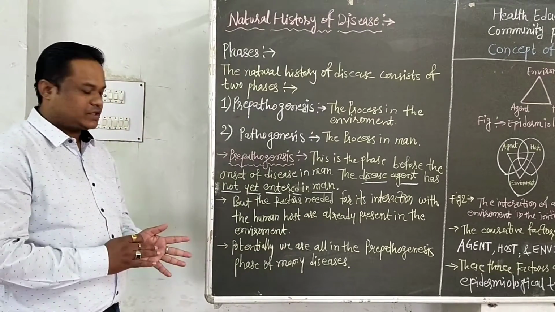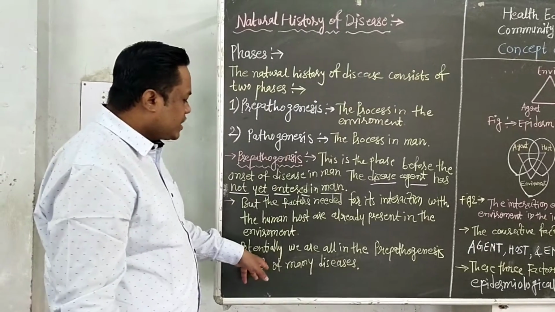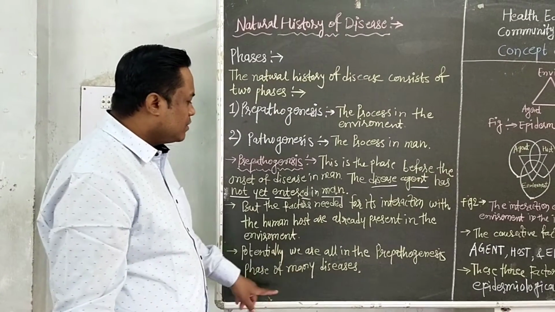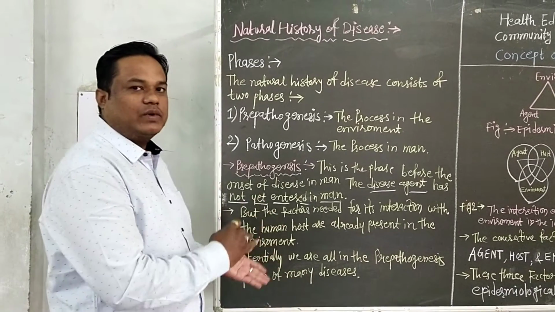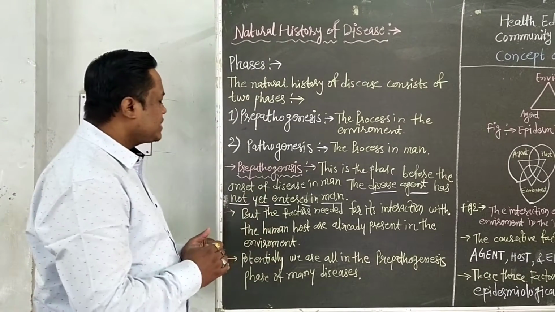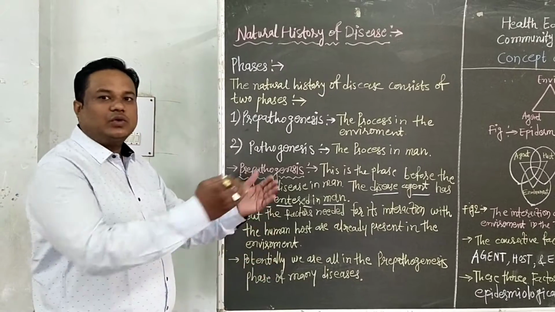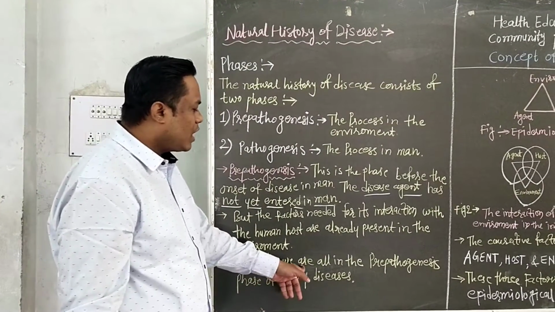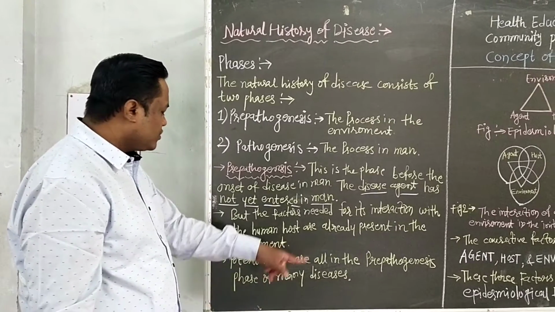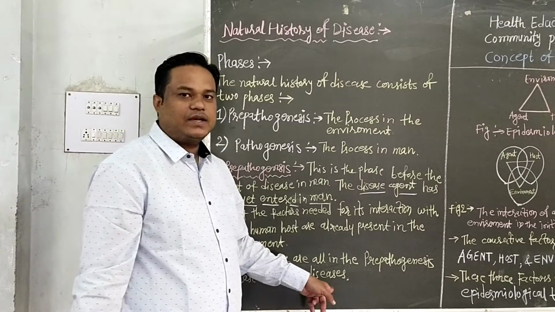Potentially we are all in the pre-pathogenesis phase of many disease conditions, because the human host and the factors present in the environment are ready to receive the causative agent of the disease. Therefore, we all are in the pre-pathogenesis phase of many diseases.